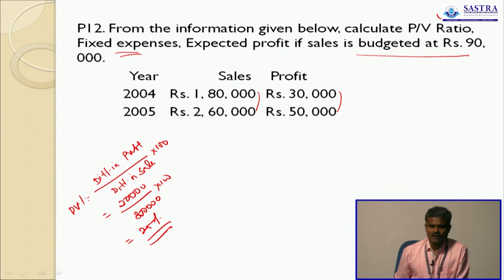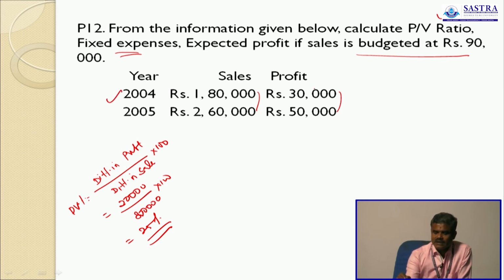Then they ask you to find out fixed expenses. Here 2 years are given. I already told you fixed cost is always constant. So PV ratio is given, sales of the 2 periods are given, profit of the 2 periods are given. You have to calculate fixed cost for any year, either 2004 or 2005. But once you decide the year, that particular year's profit will be considered. This is very, very important. So now I will choose 2004.